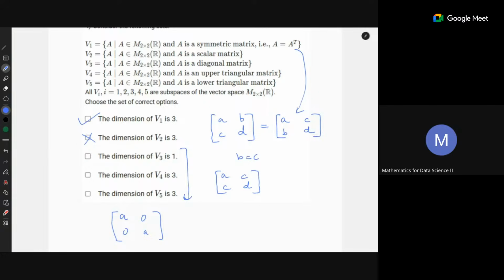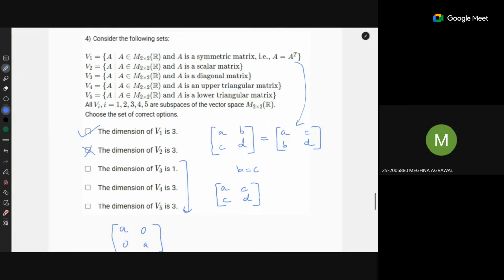I'm not doing them one by one; you can do the same thing. So just the last one, all Vi are subspaces. So what do we have to do here? No, there's no question about this. They are subspaces. Okay. Sorry, sir. Okay, sir. Yeah.